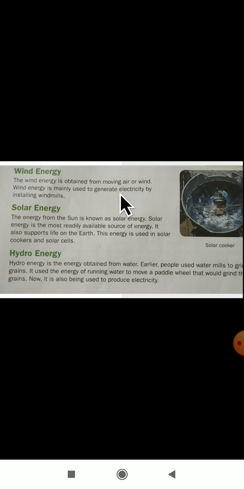Wind energy, where is it used? It is used to generate electricity. Yes, in generating electricity, which energy are we using? We are using wind energy.